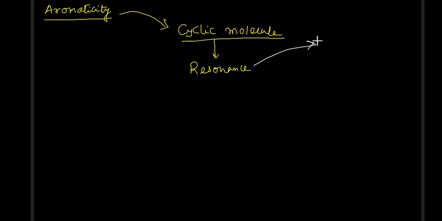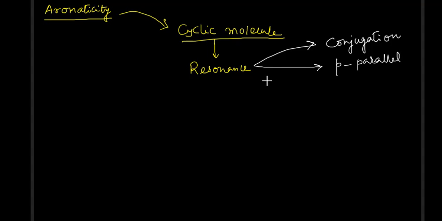Study of resonance effect in organic chemistry or in chemical bonding. Important concept was conjugation. Then p orbitals shall be in parallel position, right? Otherwise overlapping or conjugation is not possible. Next, it shall be a planar molecule, either sp2 or sp3, sorry, or sp. Okay, so these were the conditions of resonance.